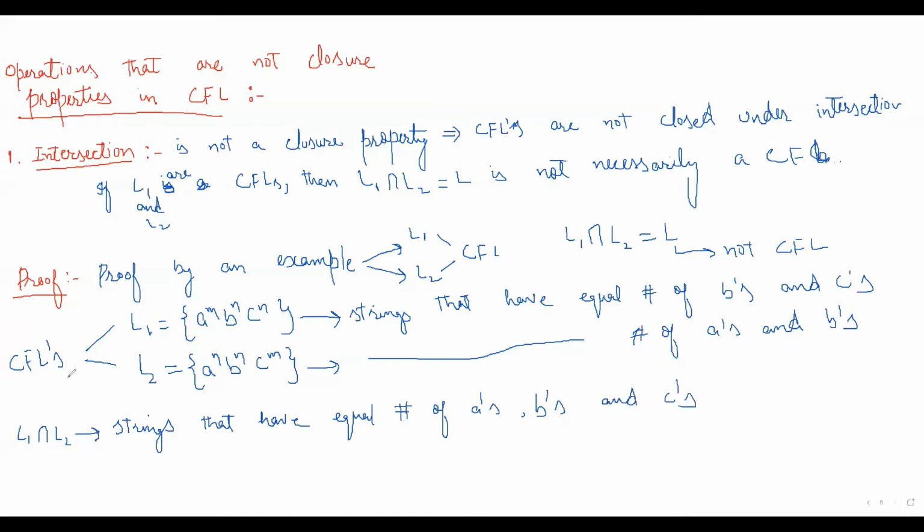So L1 intersection L2 is equal to L, which is a raised to the power n, b raised to the power n, c raised to the power n. And we have proved by the pumping lemma that this language is not a context-free language.